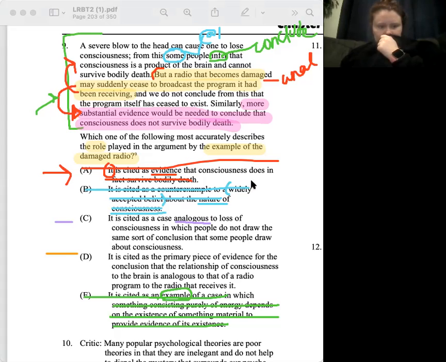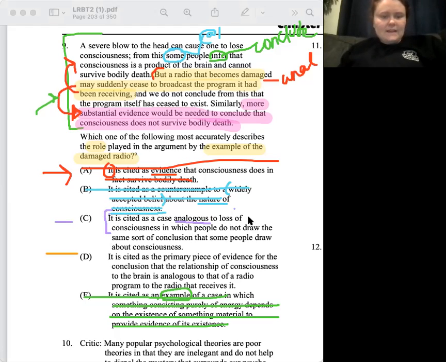I'm getting tripped up on the wording. That's what makes these answer choices so hard. So when this happens, let's continue to work on really going slow and digesting them. So here we're saying it is cited as a case analogous to loss of consciousness. Is this part true? Is it cited as a case analogous to the loss of consciousness? Severe blow to the head. So it says in the premise that a severe blow can cause someone to lose consciousness. But our conclusion is talking about consciousness not surviving bodily death.